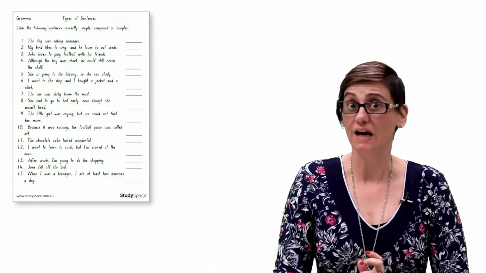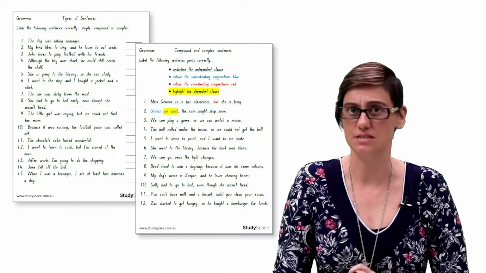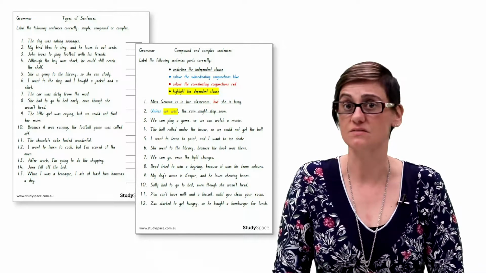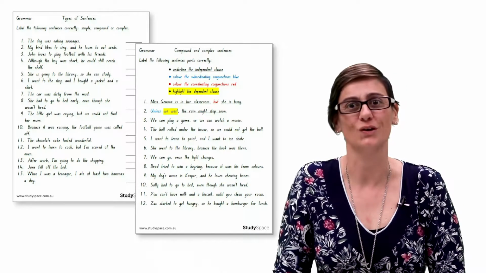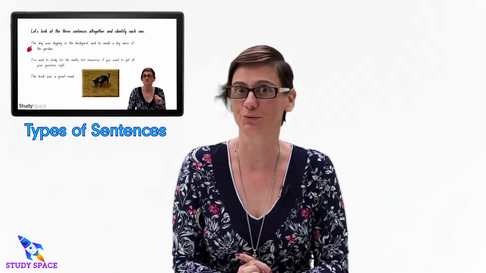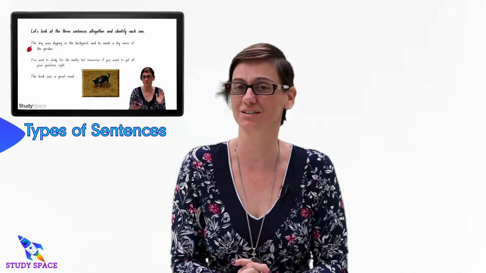Boys and girls, there are worksheets available that will help you to practice recognising the different types of sentences. There is a worksheet to label each sentence correctly, another worksheet that asks you to label the parts of the sentence, just like we did in the lesson. And if you're not sure of the different types and the parts of the sentence, there is a summary of them available also. You did a terrific job, boys and girls. Now that you know about simple, compound and complex sentences, you can use them in your writing. Your next lesson can be to use this knowledge in the lesson Types of Sentences as a review. I'll see you in our next lesson.